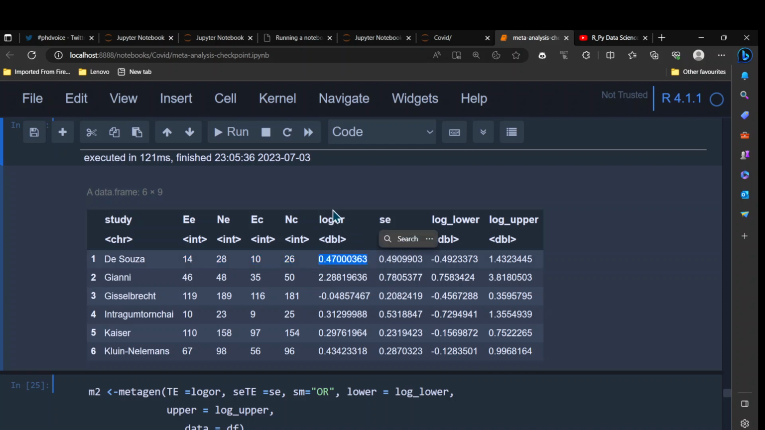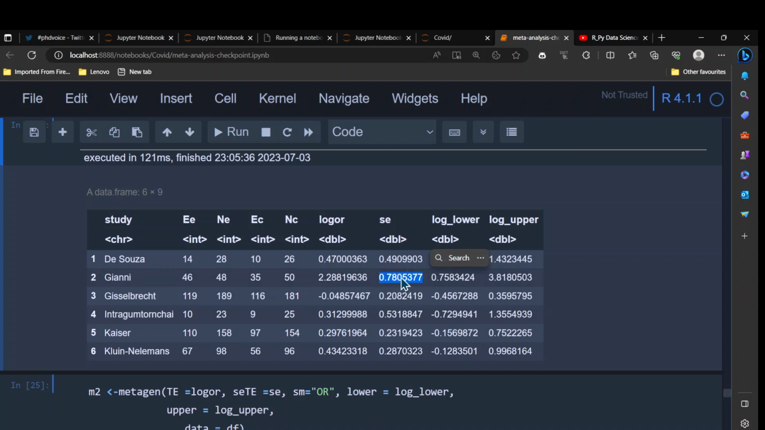You will have to pass it in the logarithm, but we already converted it to log odds ratio, and we can have either the standard error or the upper and lower interval values for the log odds ratio. So that means you need either the standard error or log lower and log upper. If you don't supply the standard error, the metagen function will use these values.